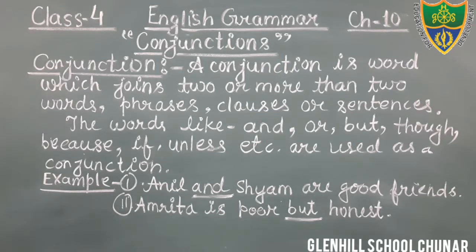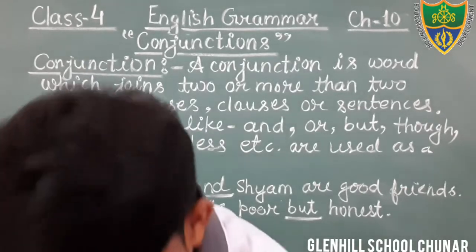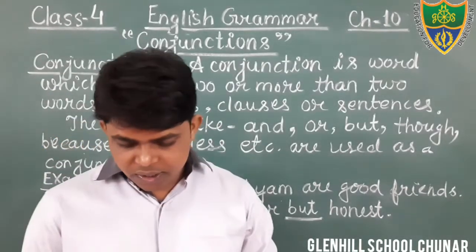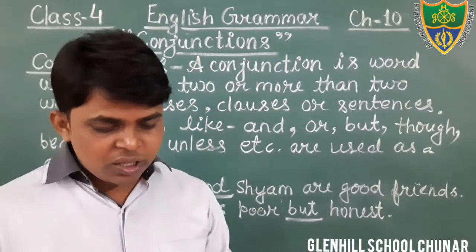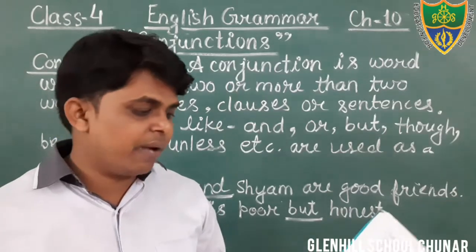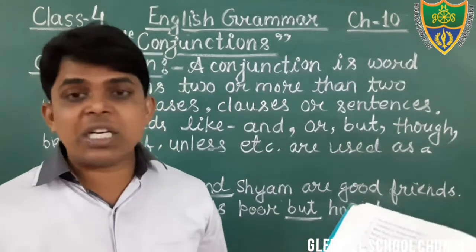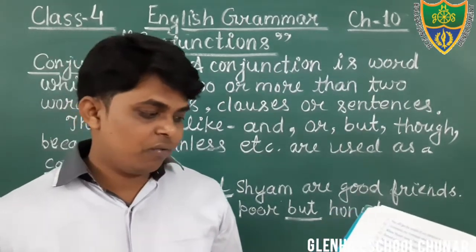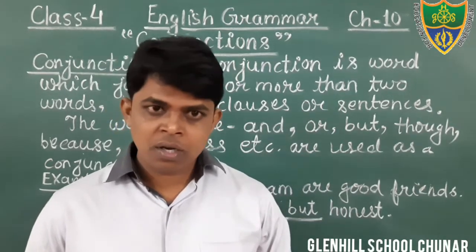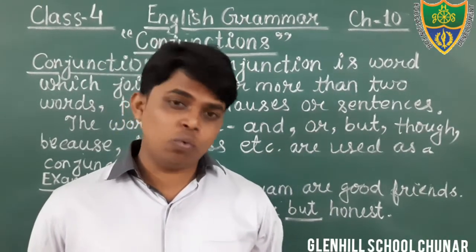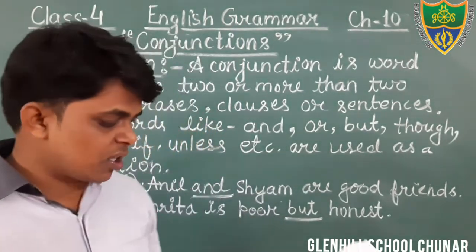Dear students, now we will discuss the exercises given in your book. Just see, there are so many exercises given. Dear students, one more thing that I want to tell you: in your book it is given, conjunctions used in pairs. Neither nor, either or, whether or, not only but also. These are also conjunctions that we use to join two words or sentences. So just see the exercise first.